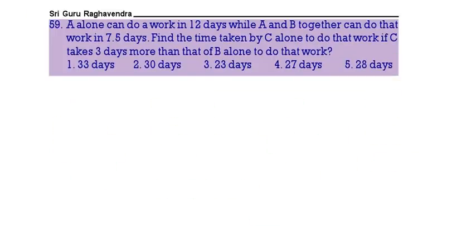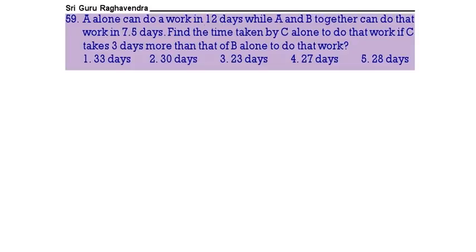Next. A alone can do the work in 12 days while A and B can do the work in 7.5 days. Find the time taken by C alone to do that work if C takes 3 days more than B alone to do that work. First of all, you have to find the LCM for 12 and 7.5. The LCM for 12 and 7.5 is 60 because both 12 and 7.5 can multiply to 60.